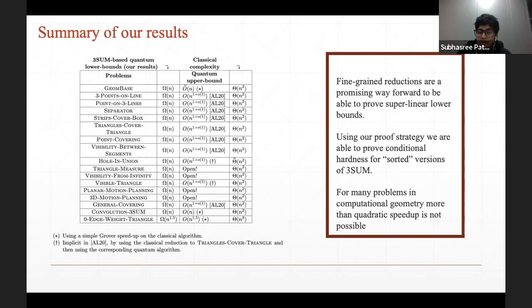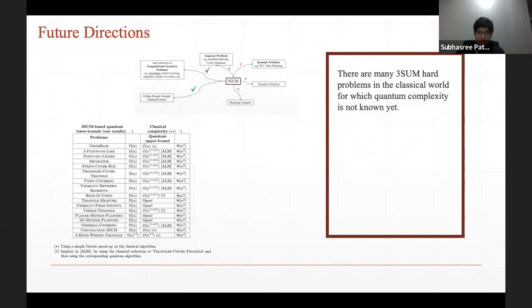And we observed, based on all these results, that for many computational geometry problems, more than quadratic speedup is not possible. And we feel there are many future directions to this project.